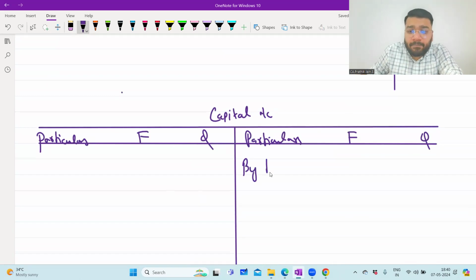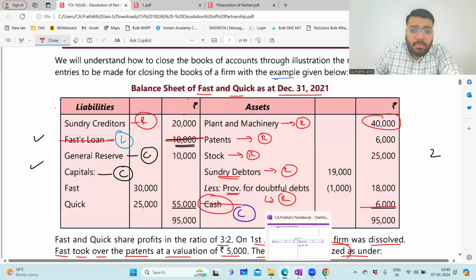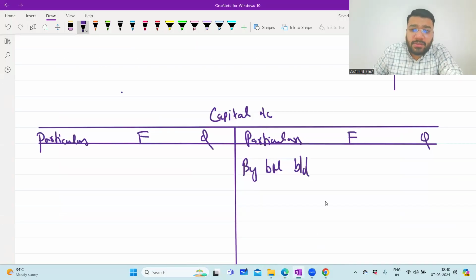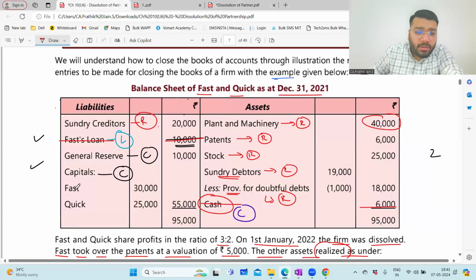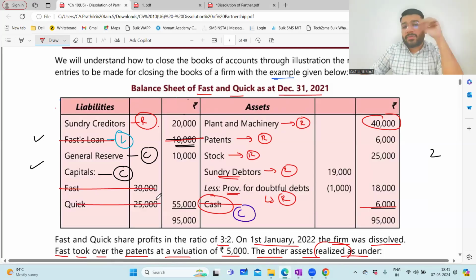By balance brought down. How much? 30,000 and 25,000. The moment I record this, I'll put a cross mark for this also.